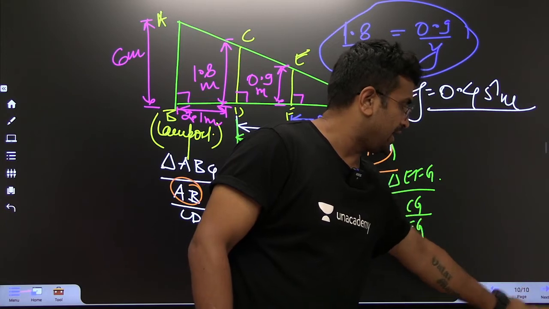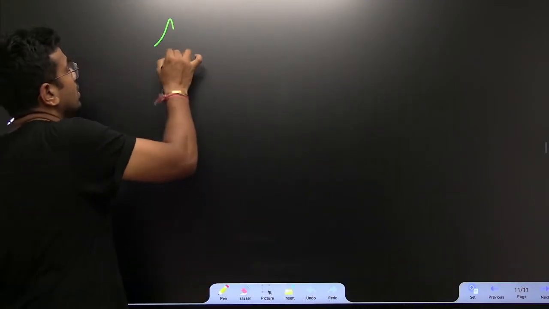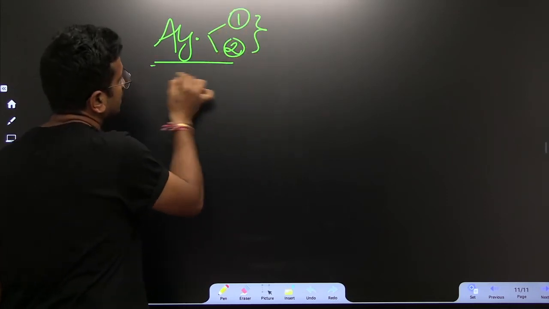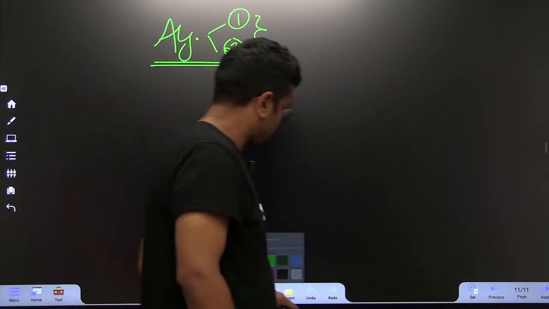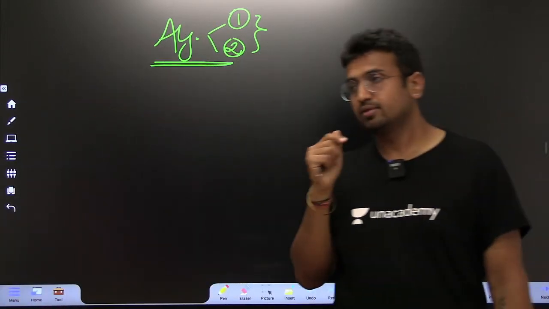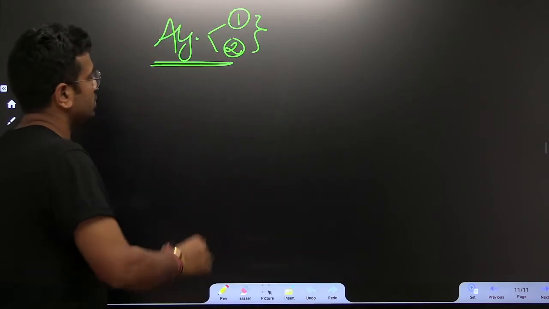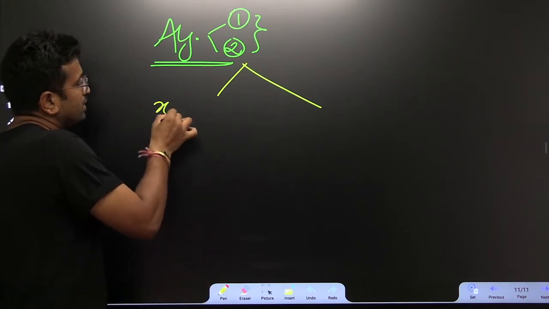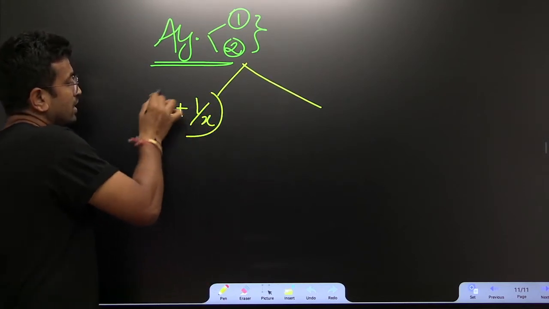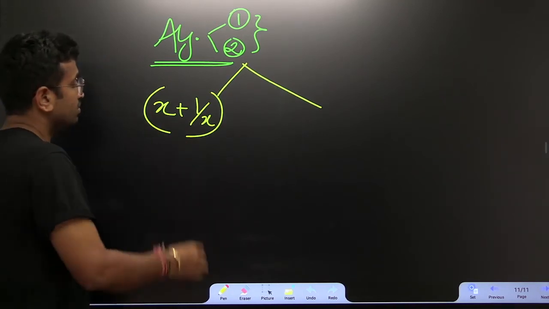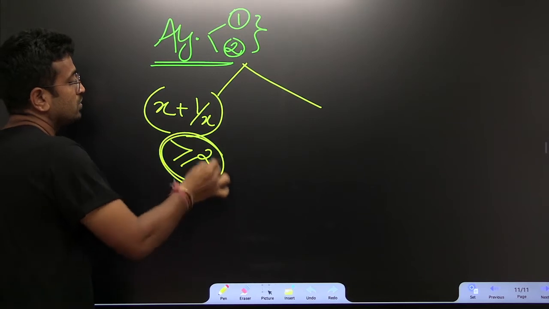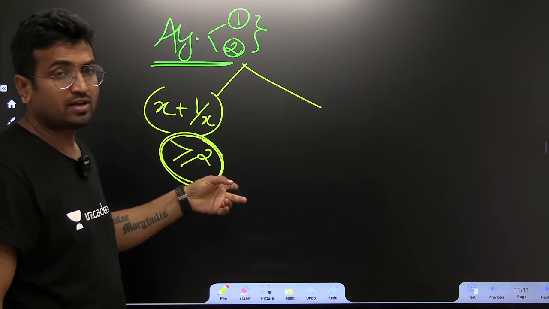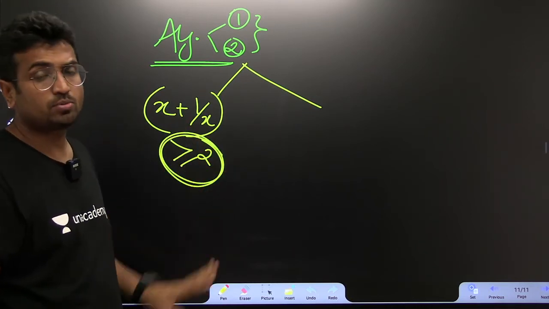Similar to geometry and spatial, you may expect 1 to 2 questions from algebra as well. Okay, that's fine. I want people to specifically jot down this particular note. In case of any positive integer, if you add the integral number and the exact reverse of that, the minimum value of this thing would be greater than equals to 2. The value will always come out to be 2 or greater than 2.